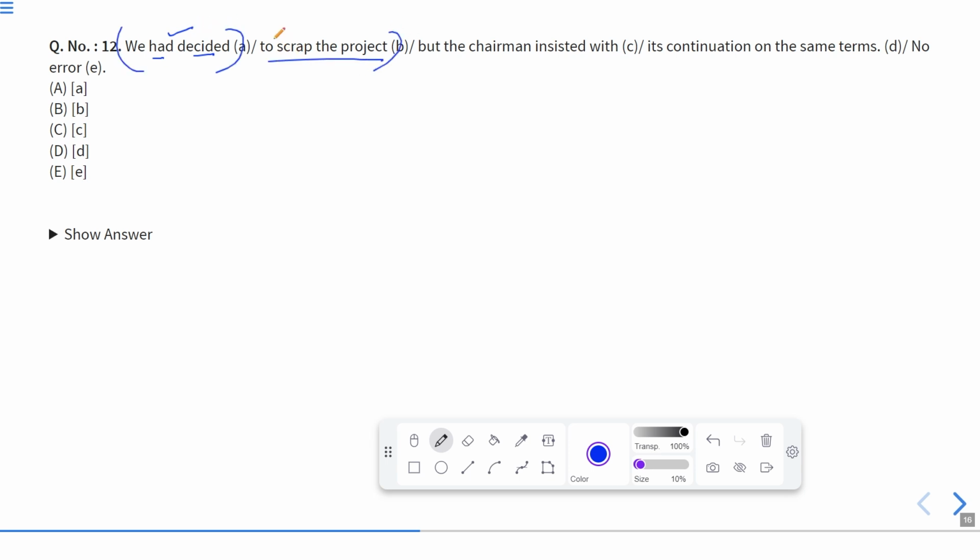To scrap the project, this is also correct. But the chairman insisted means showed his stubbornness. It means he forced. And with insisted, we always use the preposition on, not with. Therefore, the error is in part C, because after insisted we can only use on.